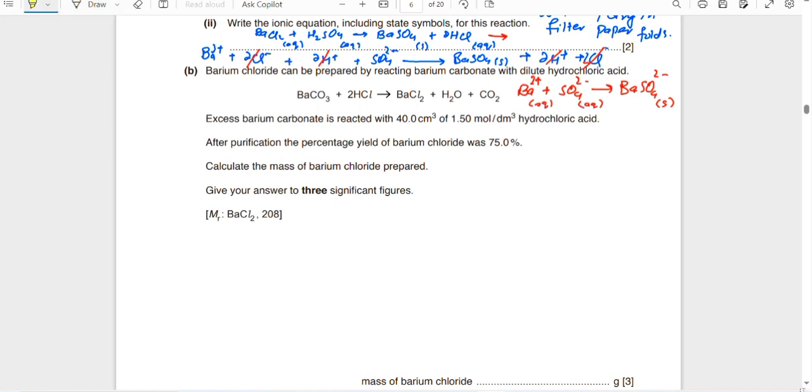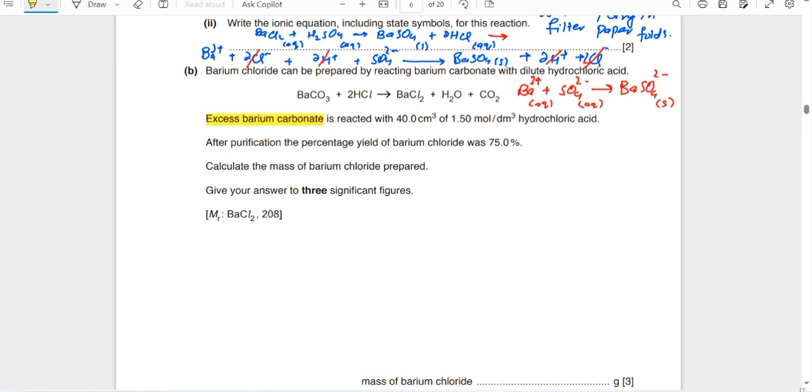Barium chloride can be prepared by reacting barium carbonate with hydrochloric acid. These both react and barium chloride is formed. Excess barium carbonate is reacted. Barium carbonate is in excess, so it won't determine the right amount of the product.